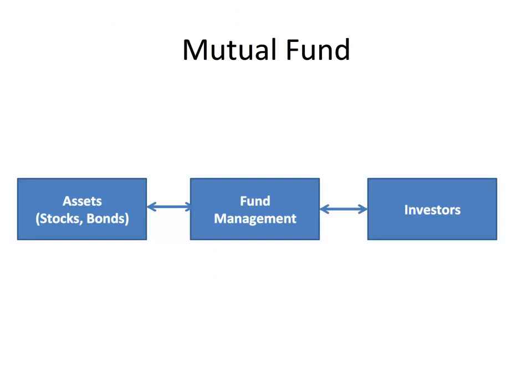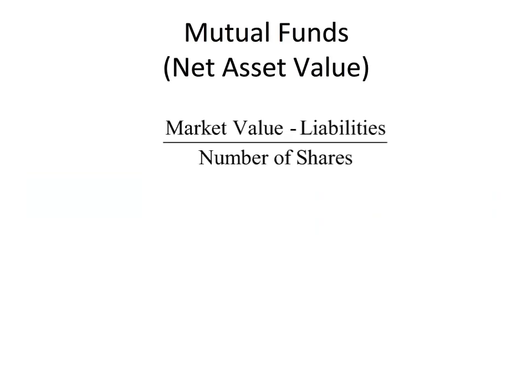As a review, here's what a mutual fund does. It holds assets: stocks, bonds, money markets. In this case, we're talking about bond mutual funds. So the funds hold bonds. Fund management determines how many of those bonds to hold, and then the investor holds shares in the bond mutual fund. So the investors do not own the bonds directly, but they own shares in the bond mutual fund. The value of each share in that mutual fund is determined and it equals the net asset value.